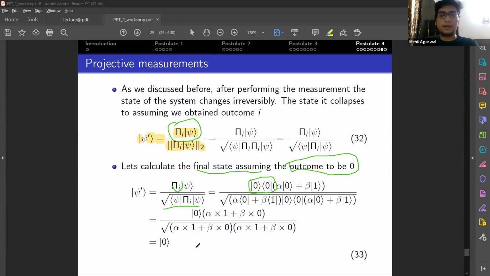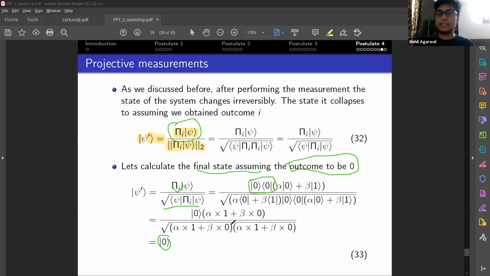On calculation, you'll achieve the state ket 0. It's easy to understand that when we were trying to get the final state for outcome 0, it will be 0 because we were using the computational basis of 0 and 1. So the possible states will be in terms of 0 and 1, and since we're getting the outcome 0, the state will be 0.